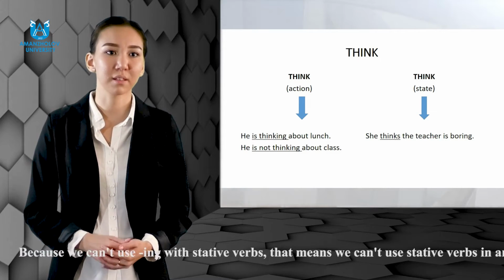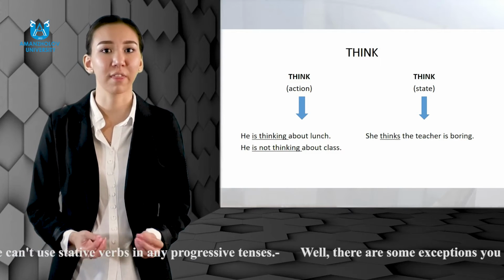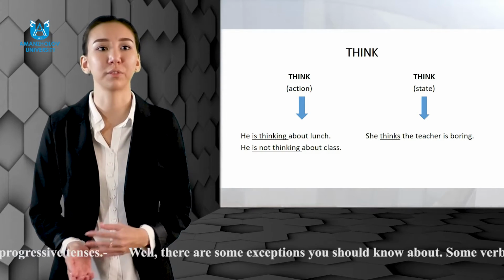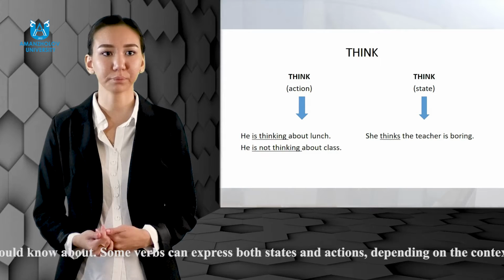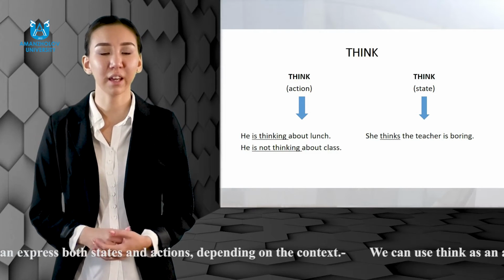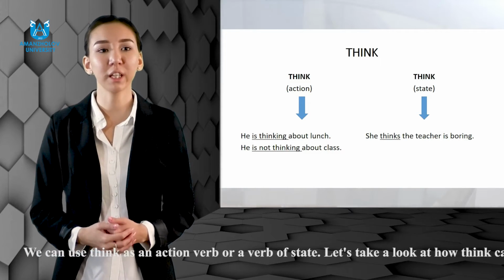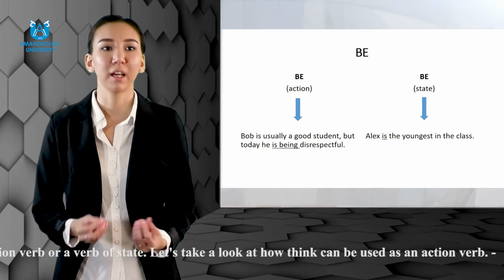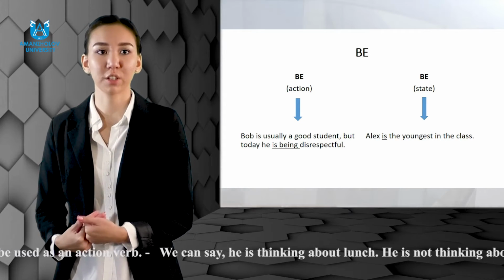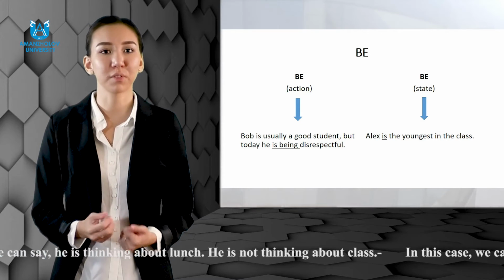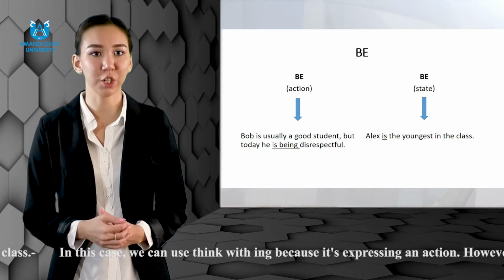Some verbs can express both states and actions, depending on the context. We can use think as an action verb or a verb of state. Let's take a look at how think can be used as an action verb. We can say, he's thinking about lunch. He's not thinking about class. In this case, we can use think with ing because it's expressing an action. However, if I say, she thinks the teacher is boring, now I'm using think as a verb of state. Here it means believe, so we can't use it with ing.